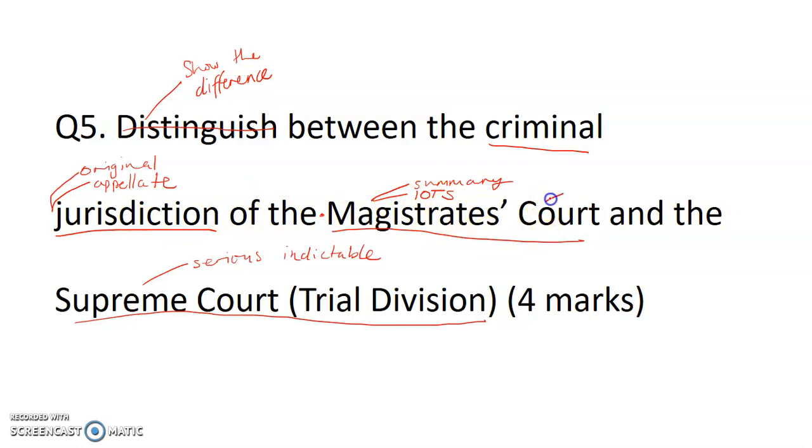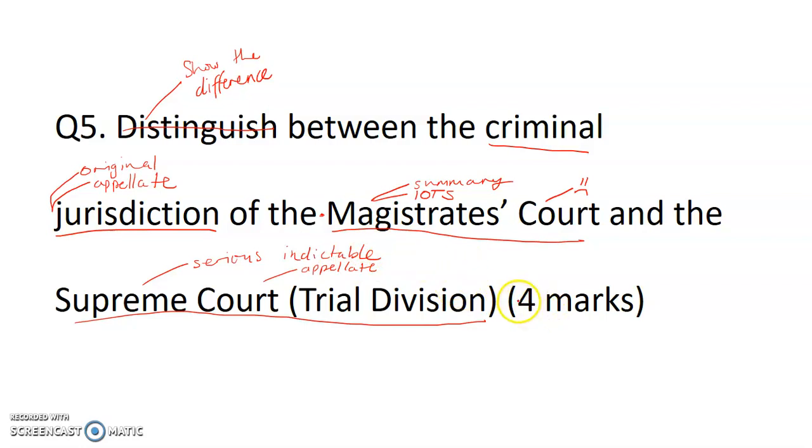The appellate jurisdiction, I know that Magistrates Court has no appellate jurisdiction. Where am I appealing from? I've got to be appealing from somewhere. Magistrates Court is right at the bottom. Supreme Court Trial Division does have appellate jurisdiction that I can look at in just a minute.